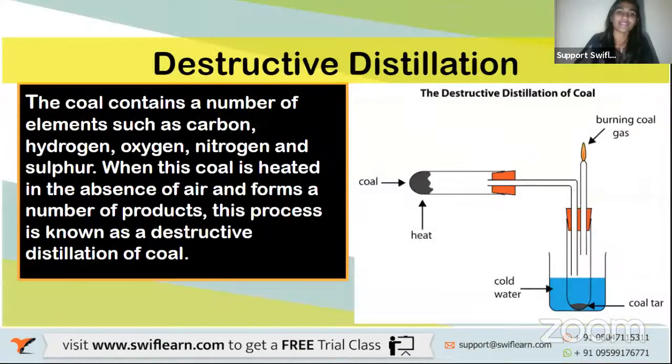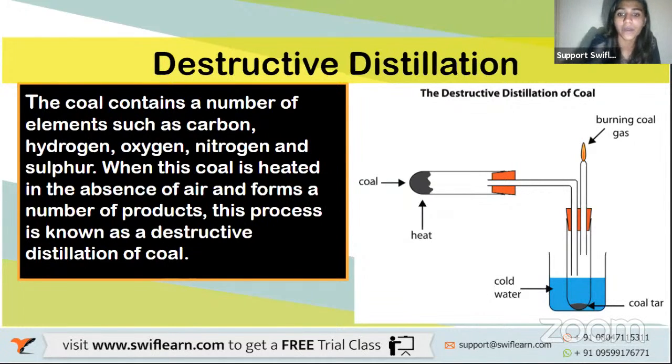Now coming to destructive distillation. Coal contains a number of elements in it: carbon, hydrogen, oxygen, nitrogen, and sulfur. All these components are present in coal. Now when you heat this coal in the absence of air, make a point, in the absence of air, various products are given. This process is called destructive coal distillation.